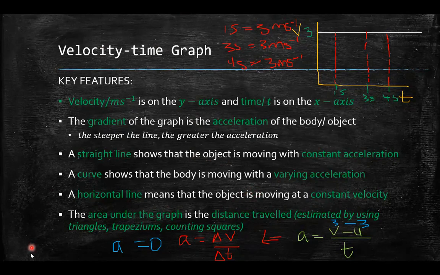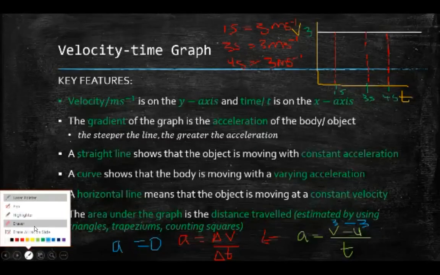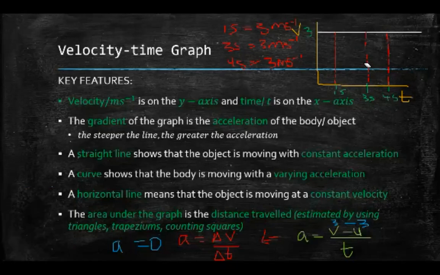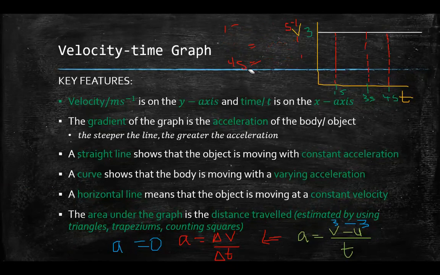So let's say they gave you a graph just like this, and they ask you, so this is my graph, right? Velocity time graph. Let me just erase this. They told you that you started at the origin, so right here at 0 seconds, and you go up to 4 seconds.